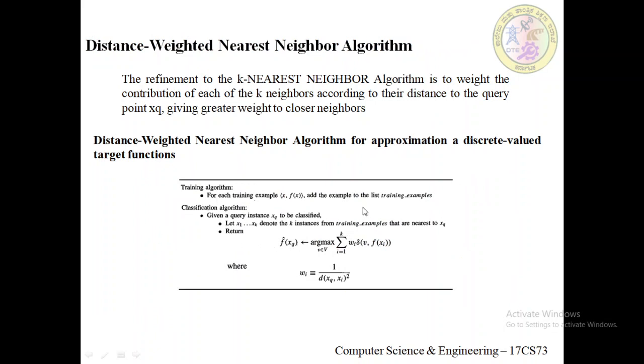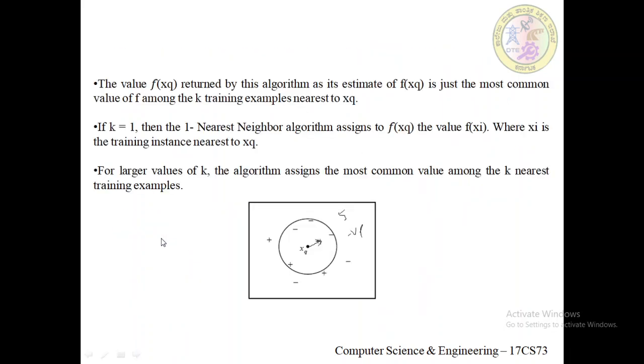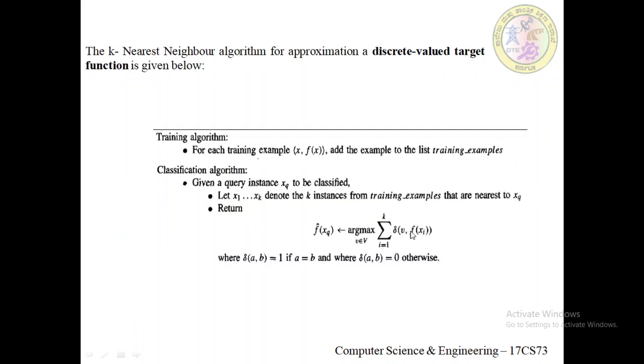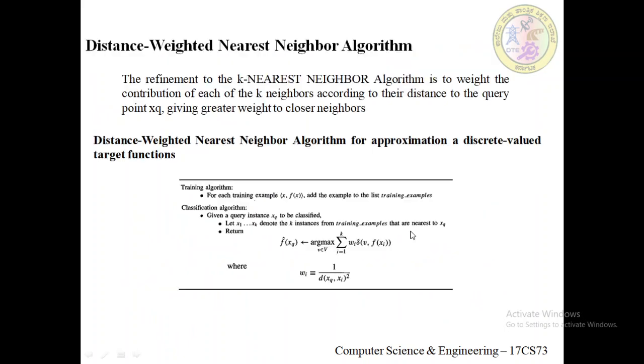If you see here, again we create the training examples, and if you look at the previous k nearest neighbor, this is what we were calculating. Now to this we just add the weight value, that is wi. And wi is nothing but the inverse of the square of its distance from xq. So that is the difference. It is the same as your KNN, but we add the weights and then we take the inverse of the distances.